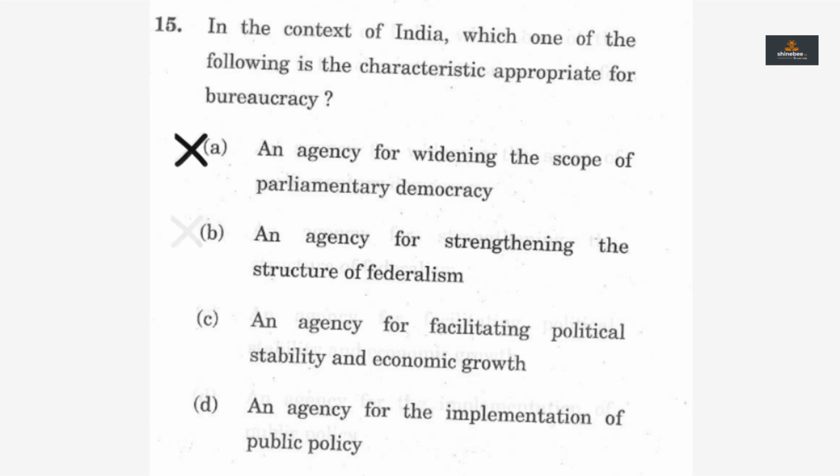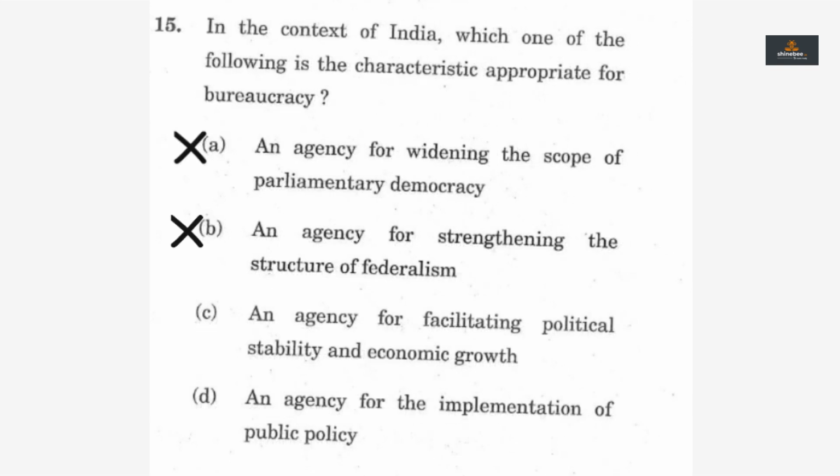Similarly, option B. How many of us can think of any bureaucrat or part of bureaucracy acting as an agency for strengthening the structure of federalism? Agencies that strengthen the structure of federalism are Interstate Council, Zonal Council, GST Council, etc. It is these bodies that strengthen the structure of federalism. Bureaucrats only help political executives in functioning of these bodies and implementation of policies for the same.